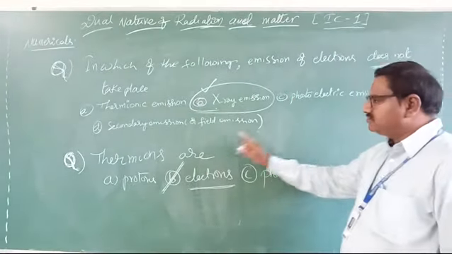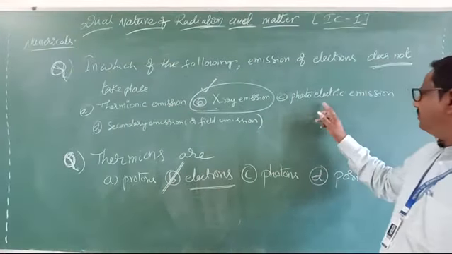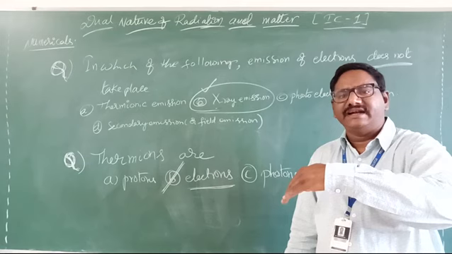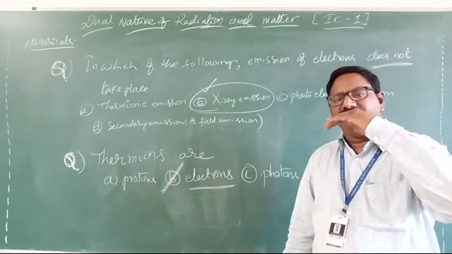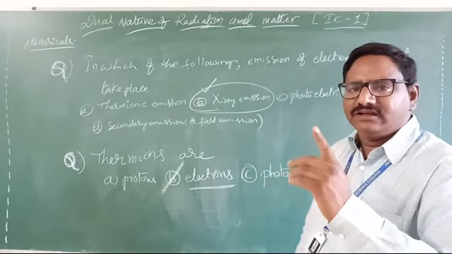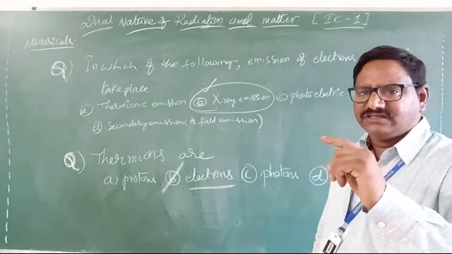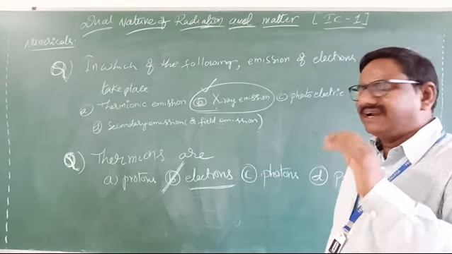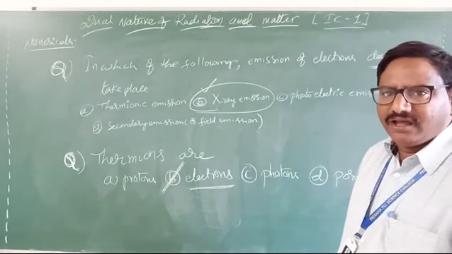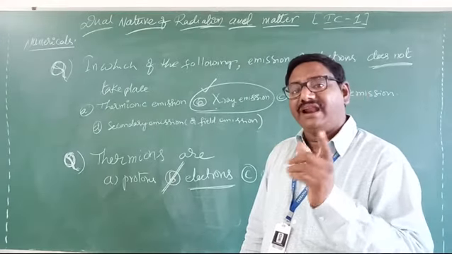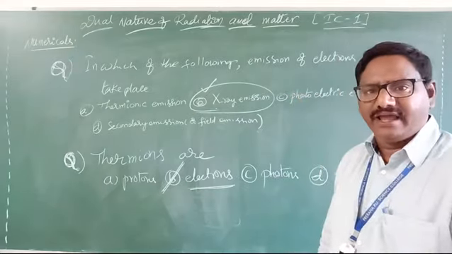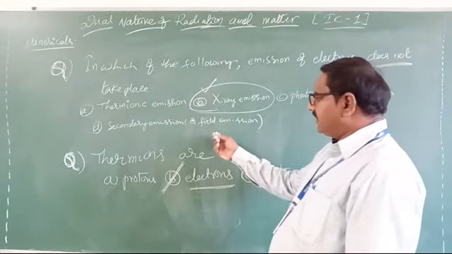We will learn about these two also. The third one is photoelectric emission. Photoelectric means light with a suitable frequency is supplied. If light of suitable frequency falls onto the metal surface, light is nothing but a form of energy, packets of energy, Einstein's quantum theory. That energy is received by the electrons and they eject from the metal surface. Those electrons are called photoelectrons. If light is given, photoelectrons; if heat is supplied, they are called thermions. Clear? Now, secondary emission.